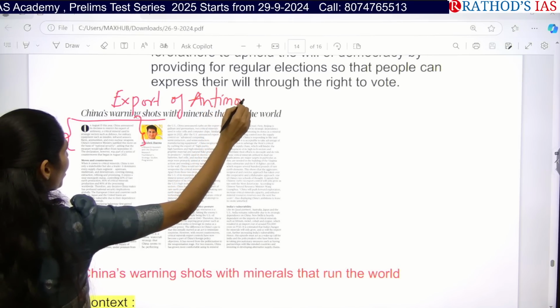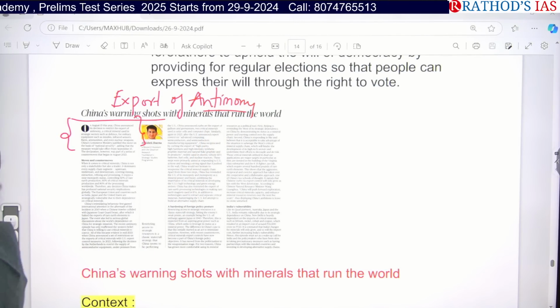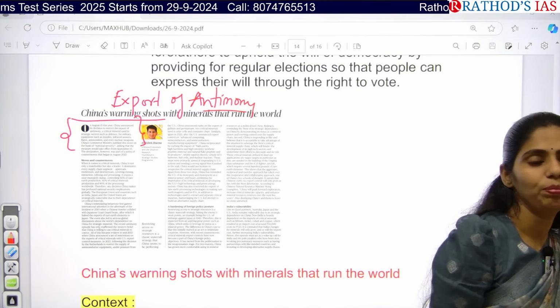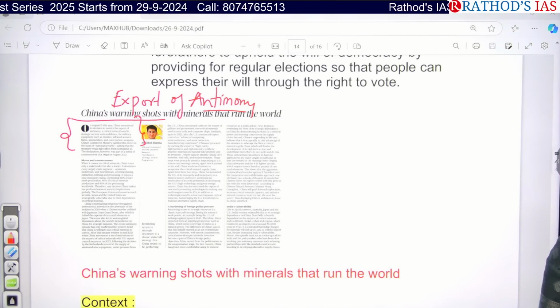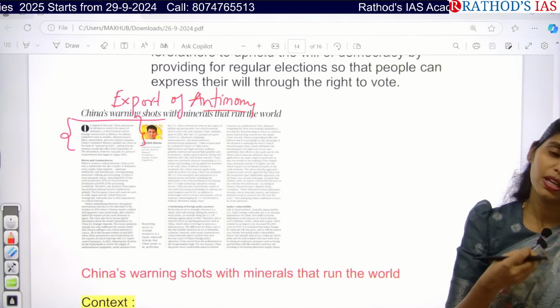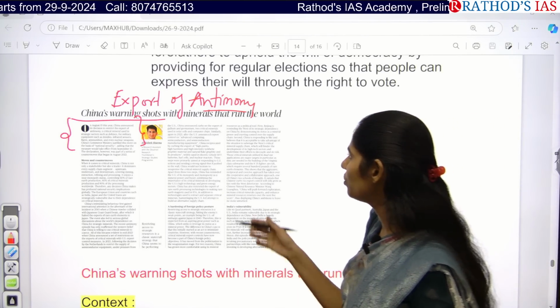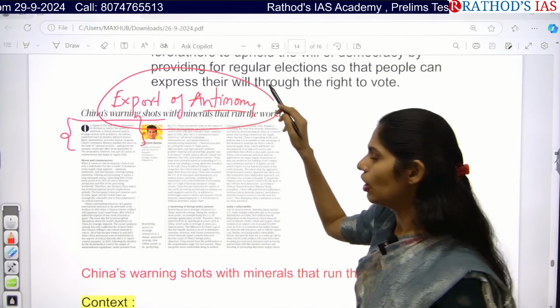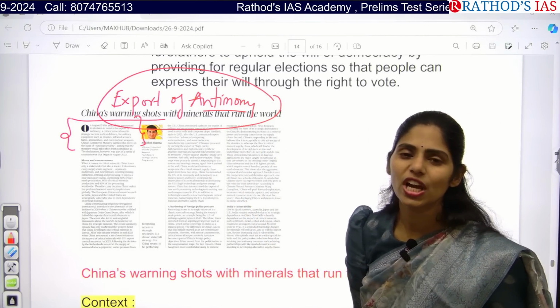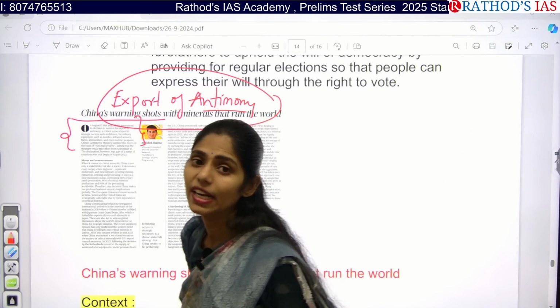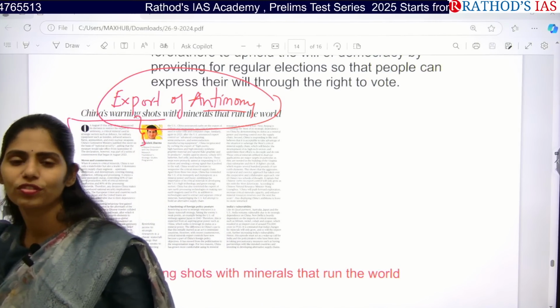We have discussed critical minerals a number of times in our analysis. These minerals are very important for the development of any nation, whether for security, or for the development of technology and innovation. For everything we need these critical minerals. Many countries depend on China for these critical minerals, but unfortunately now China has declared that it is going to stop the export of antimony.